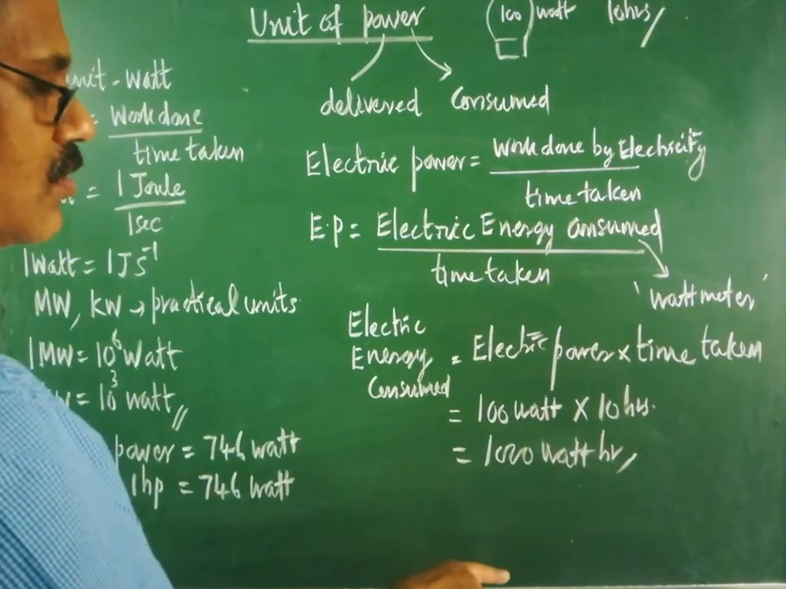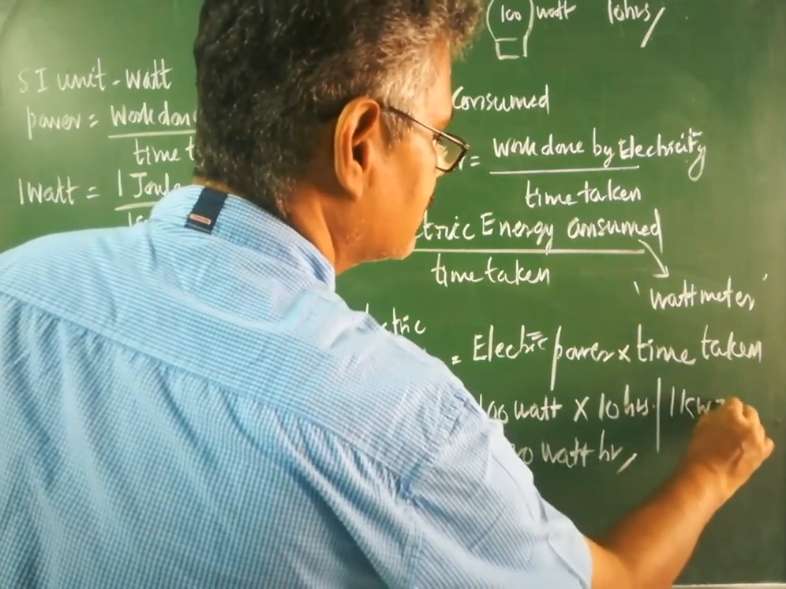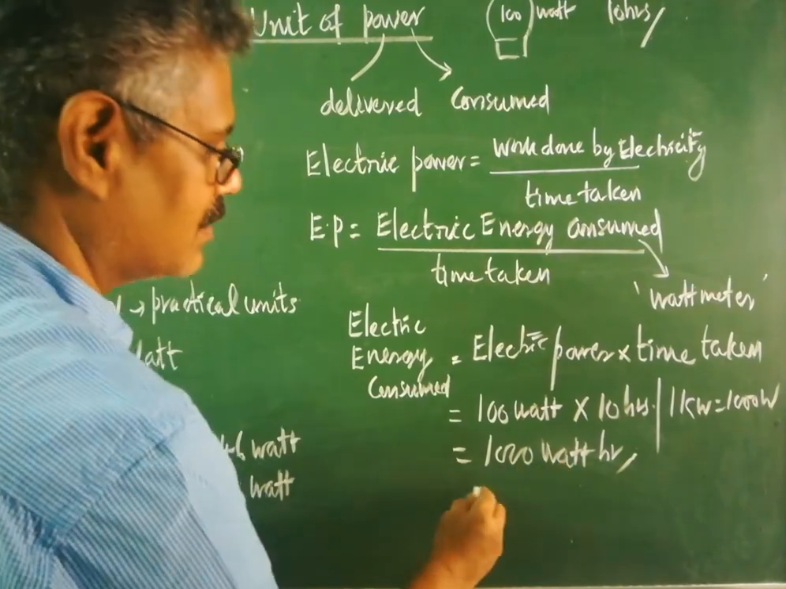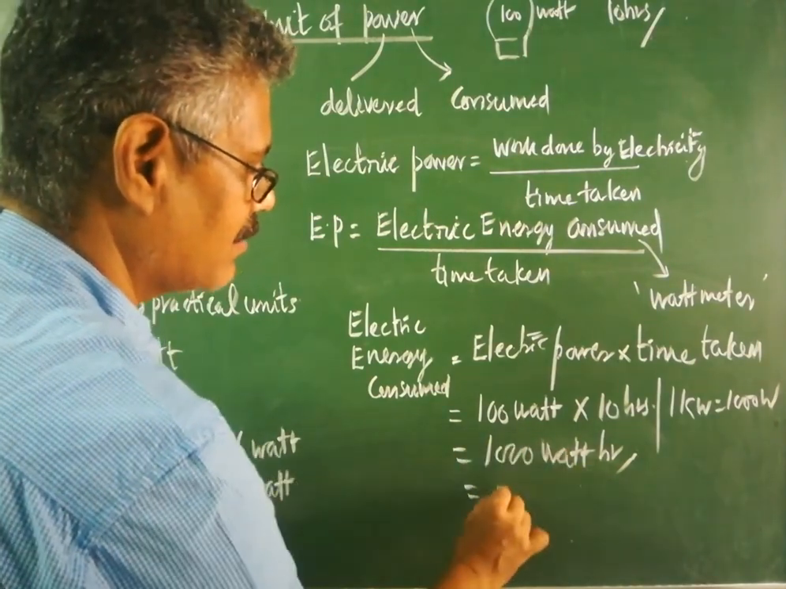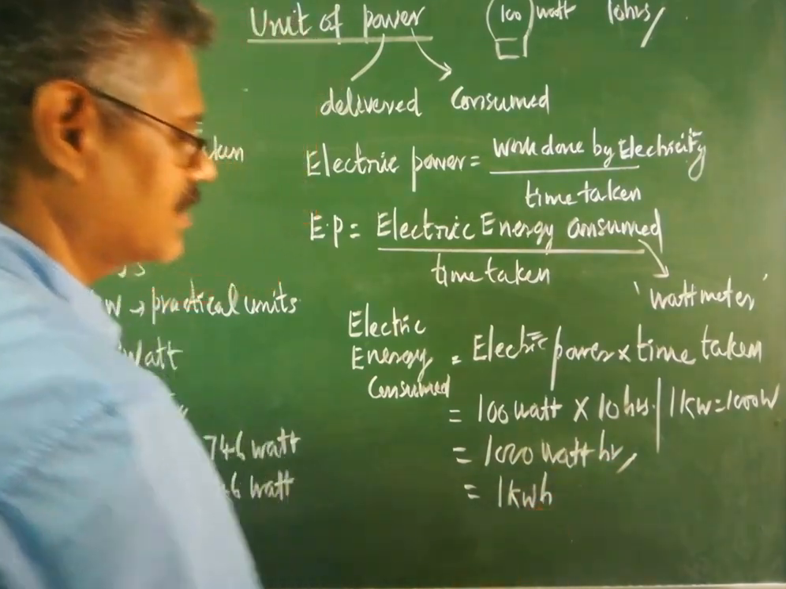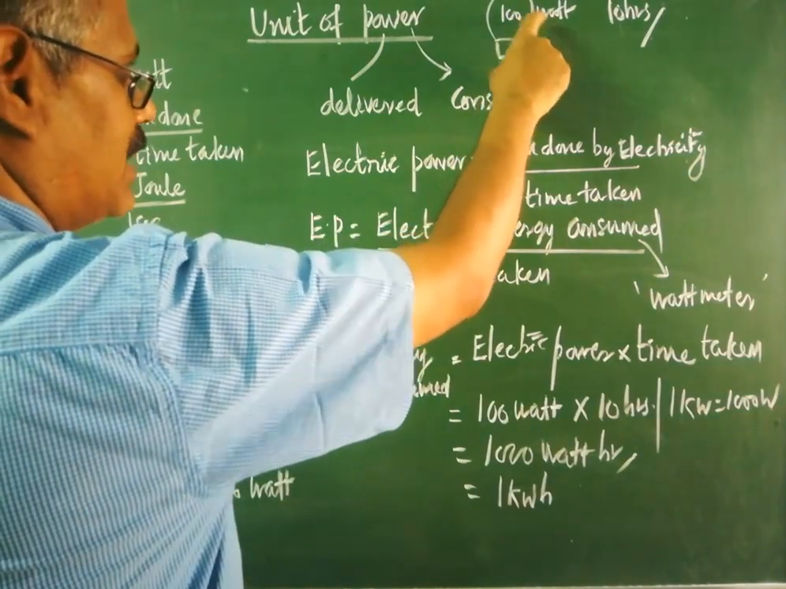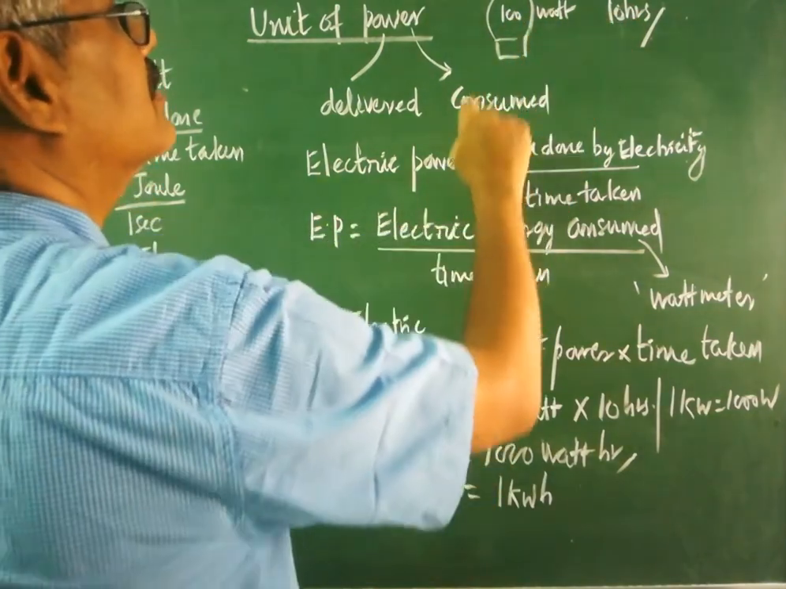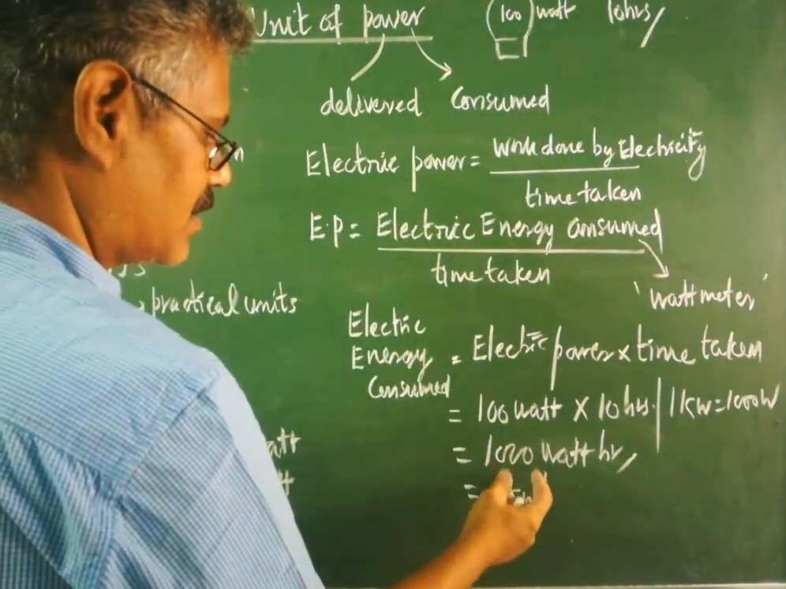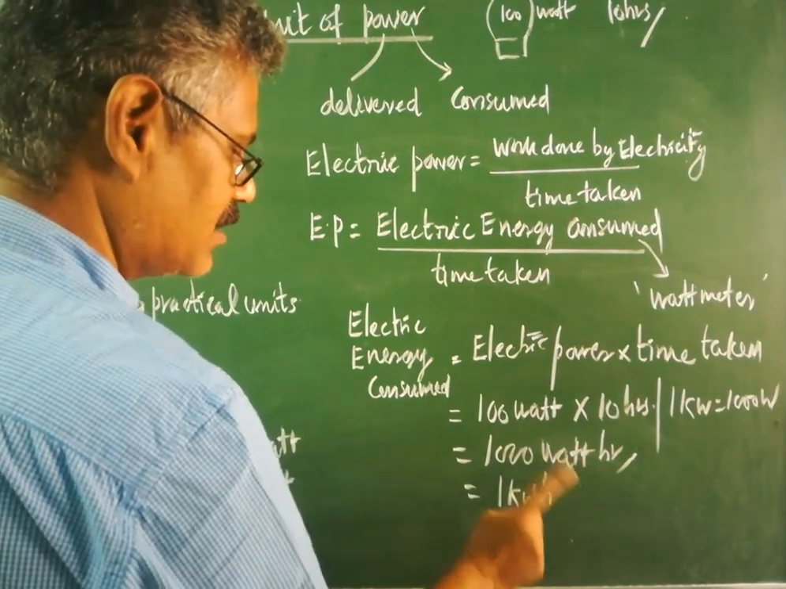hour. How will you convert this watt hour into kilowatt hour? Already I have told that 1 kilowatt hour is equal to how much? 1000 watt hour. So here 1000 watt is there. Therefore, this 1000 watt portion can be eliminated by 1 kilowatt. The remaining factor is hour. So if you use a 100 watt bulb for 10 hours, the total electric energy consumption is 1000 watt hour, that is converted into 1 kilowatt hour.